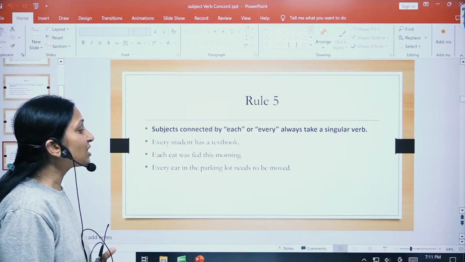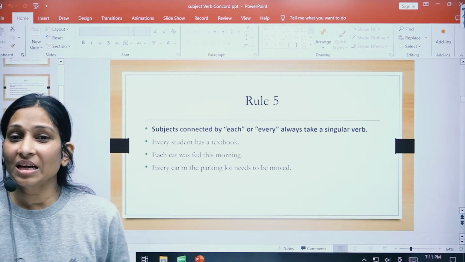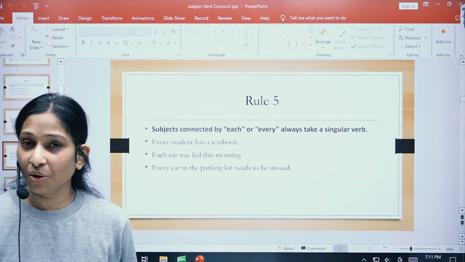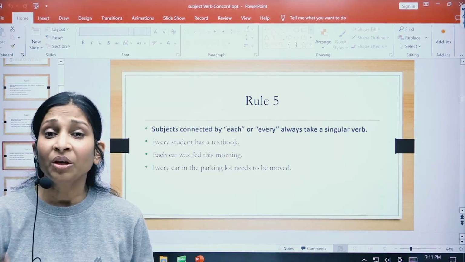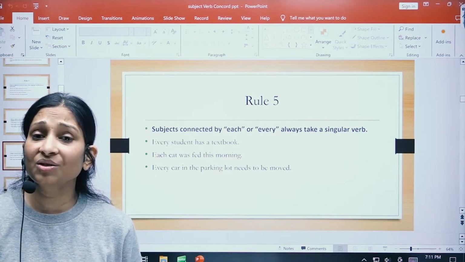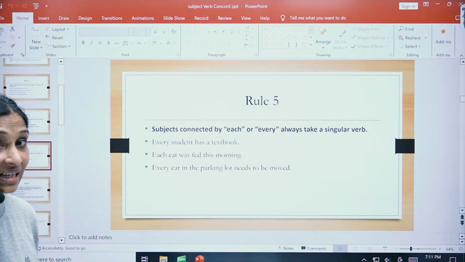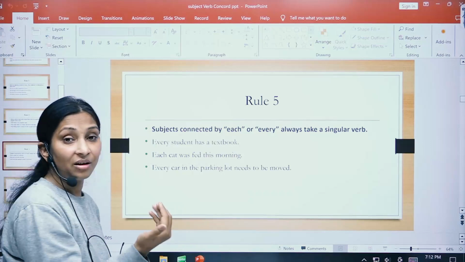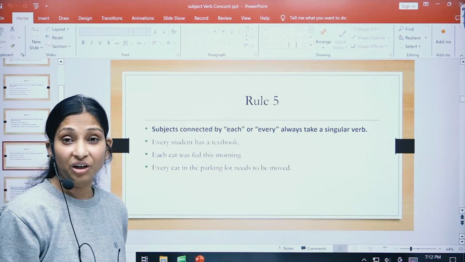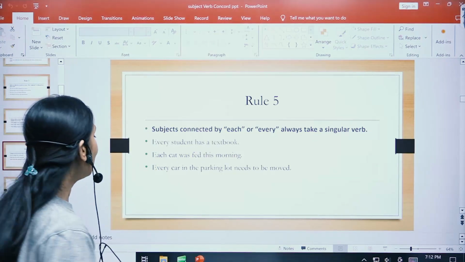Each cat was fed this morning. Each and every individual cat we are talking about. So here, when the sentence is beginning with each also, children, the subject that is following each, that is cat, is also singular, and yes, the verb was is also singular, right?